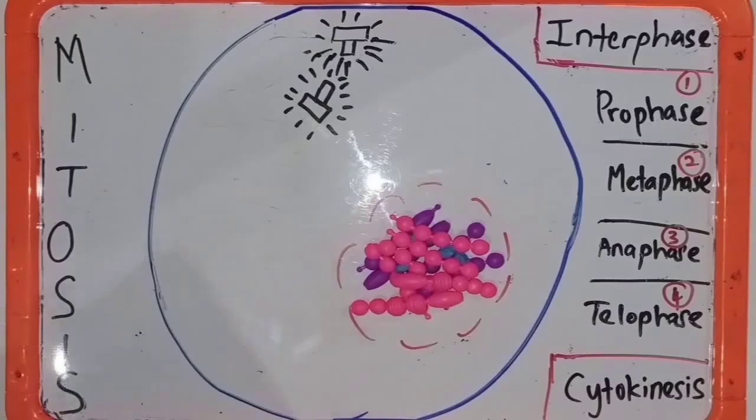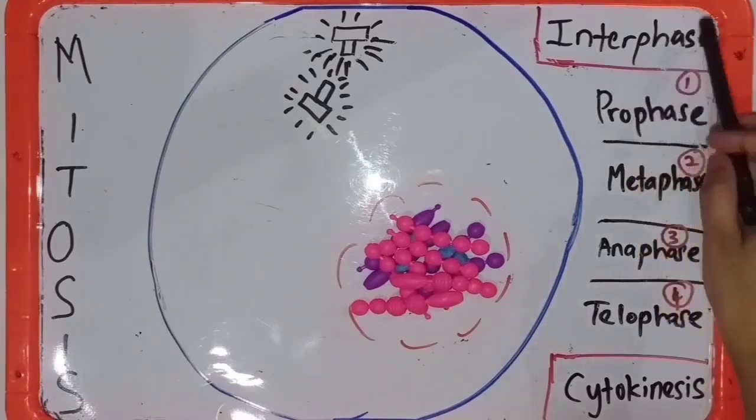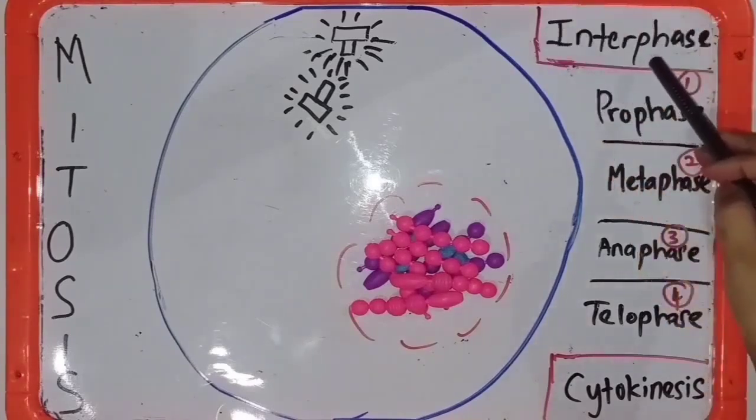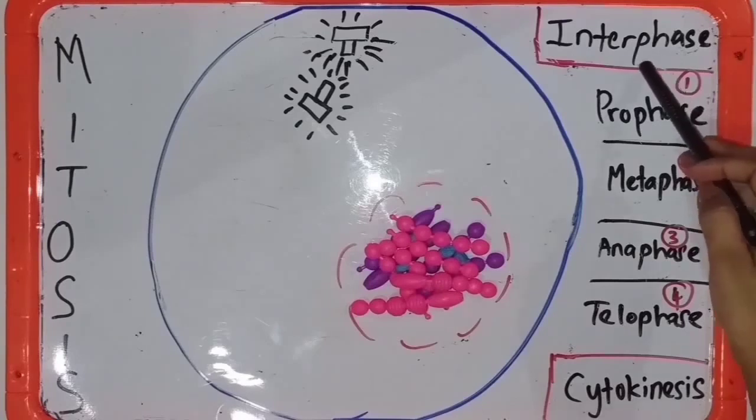Mitosis is a process of nuclear division which consists of four main stages: prophase, metaphase, anaphase, and telophase. A cell, before it divides by mitosis or meiosis, should undergo the interphase stage. Interphase is one part of the cell cycle.